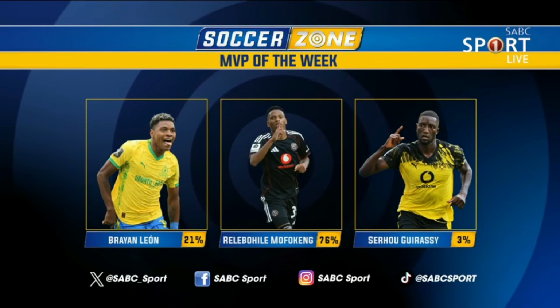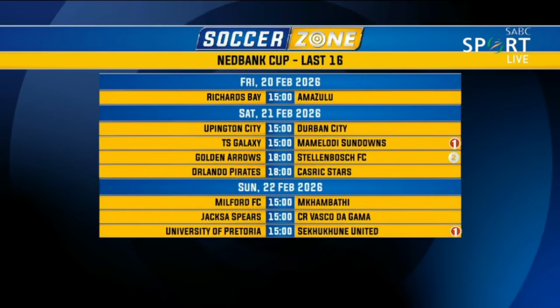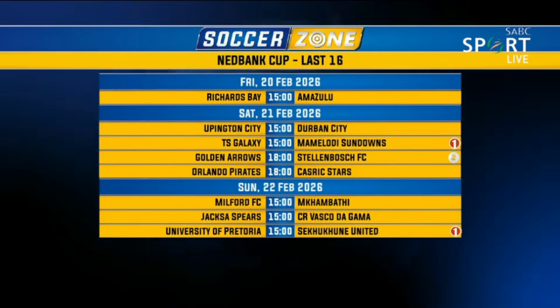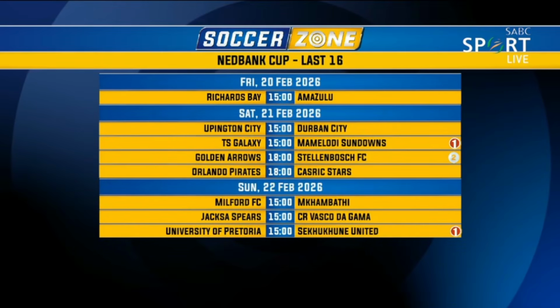Guys, before we go to you though, there's Nedbank coming up, right? So this is who's playing. We're going to be showing you the big game, TS Galaxy versus Mamelodi Sundowns, as well as University of Pretoria versus Kukunya. Those are the two big games of the weekend, including Golden Arrows and Stellenbosch Football Club. You can catch those live on SABC Sport. That's the last 16.